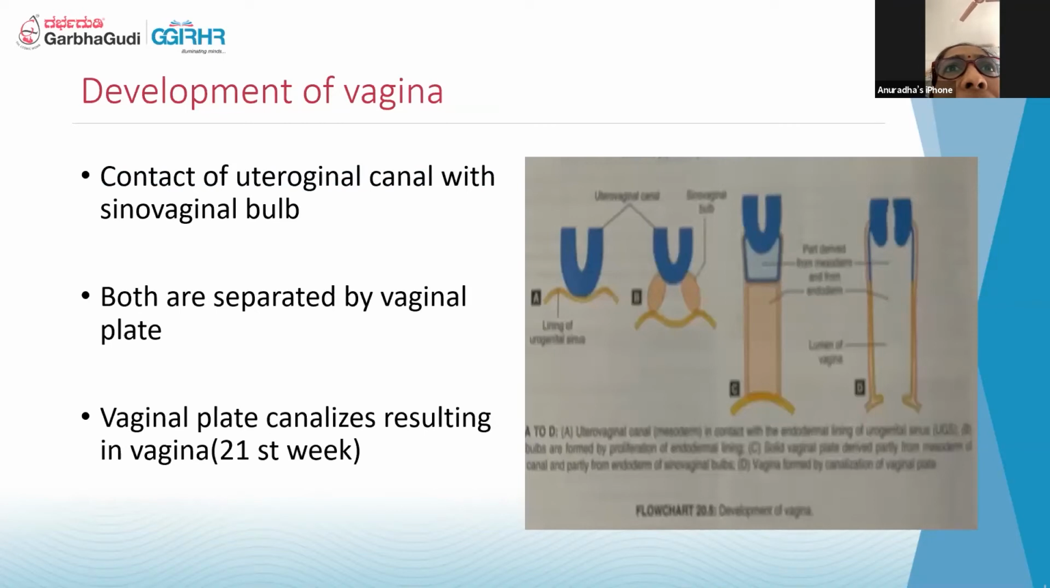The vagina is formed from 2 parts. The upper part is the uterovaginal canal. The lower part is the lining of the urogenital membrane, and some of those cells get differentiated and become the sinovaginal bulb. The meeting of the uterovaginal canal with the sinovaginal bulb is called the vaginal plate. This becomes canalized, the whole thing around the 21st week, resulting in the vagina.